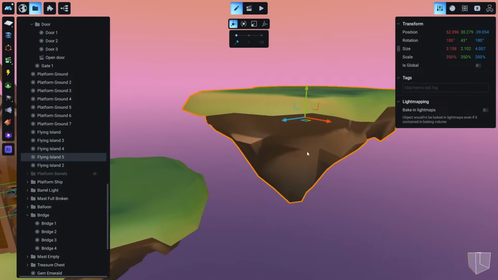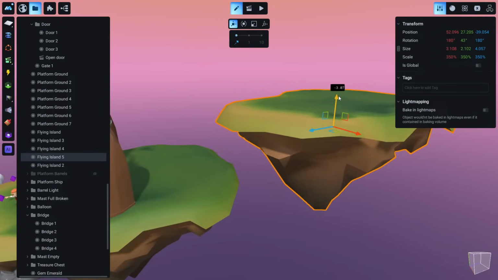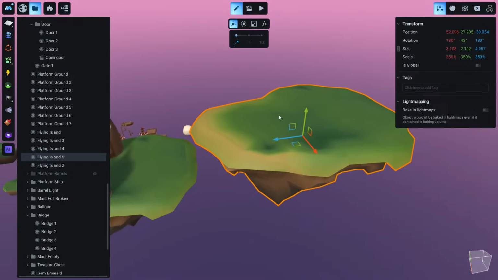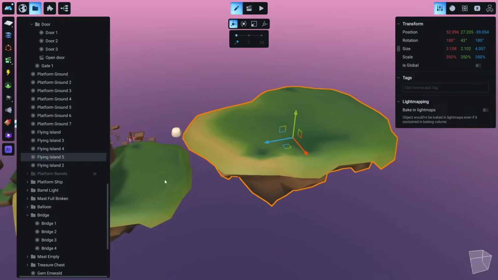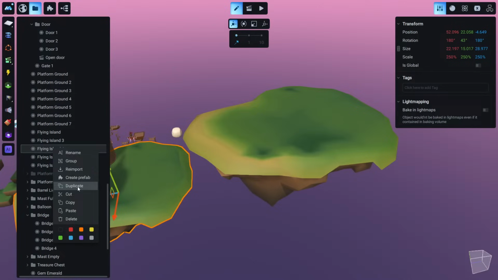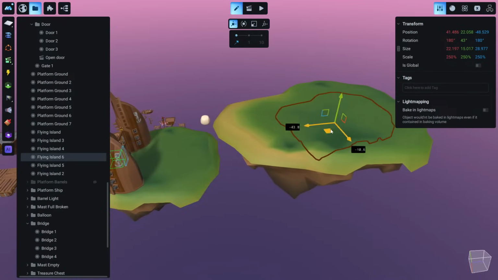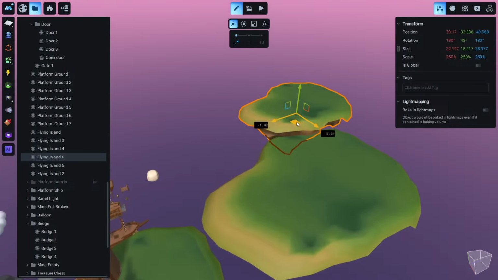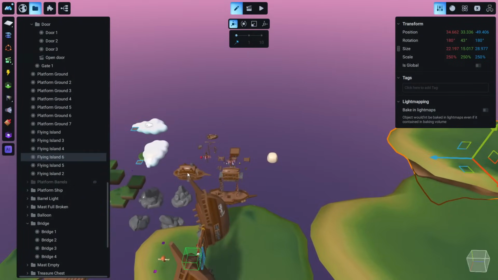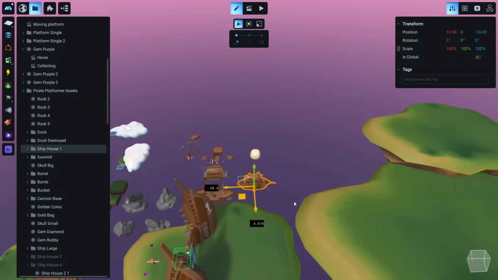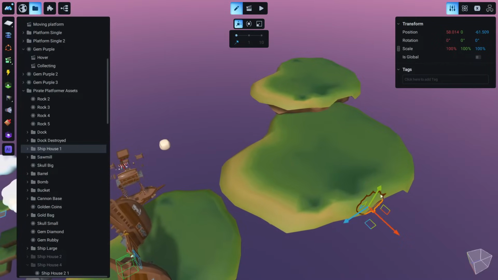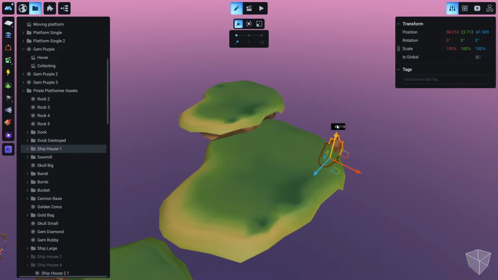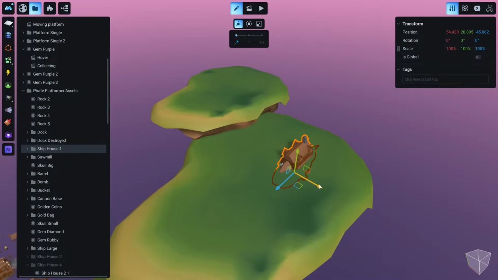Okay, and let's move it like that, so Annie can jump on there, and maybe we can also make it a little bit more beautiful. Let's add another island here maybe. Okay, and we can grab some of these buildings that we didn't use. Why not? Let's use them here.